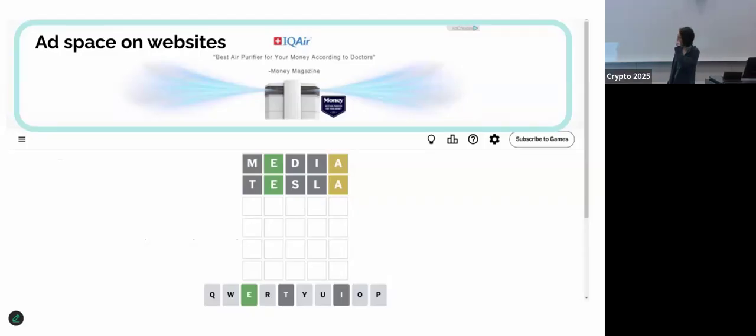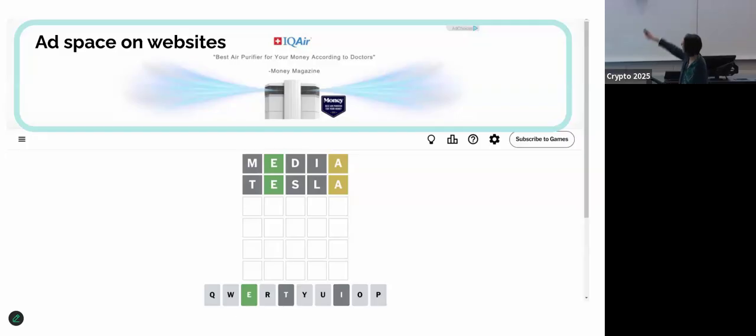Okay, so I was playing Wordle, and then I saw this ad at the top of the web page. Apparently it's something called IQ Air. You can see like the air is angelic. It must be able to increase your IQ.